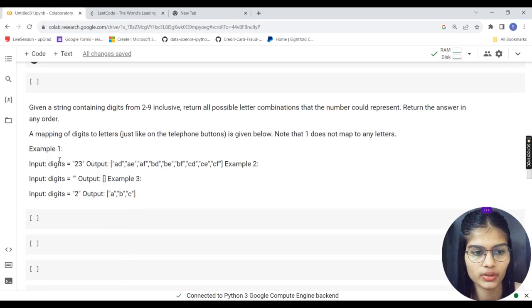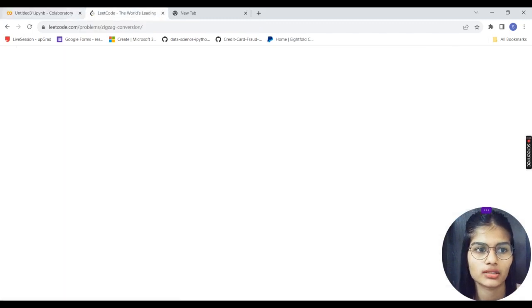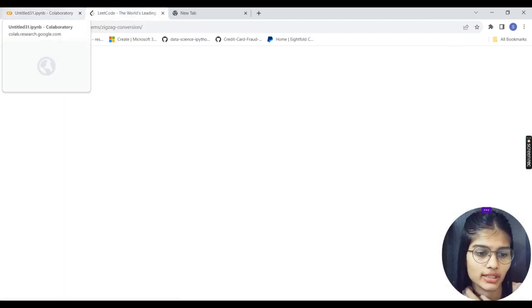Before that, I will just show that the input digits are 23, so between 2 and 3. Another example: input digits are empty, so the output will be empty. Example number 3, input digits are 2, so the output could be A, B, and C. Then A, B, C, D, E, F. Let's see what it is all about. Let it open once.